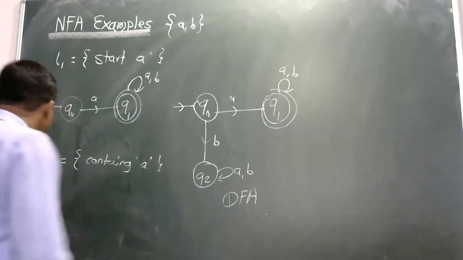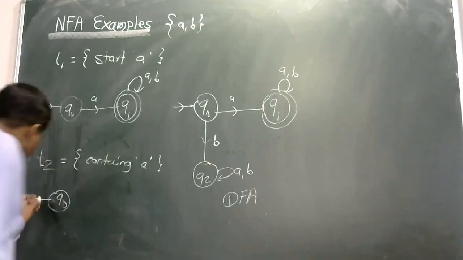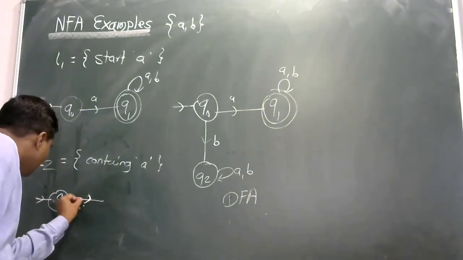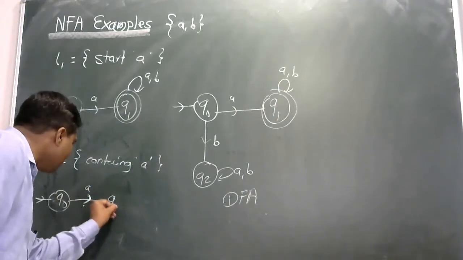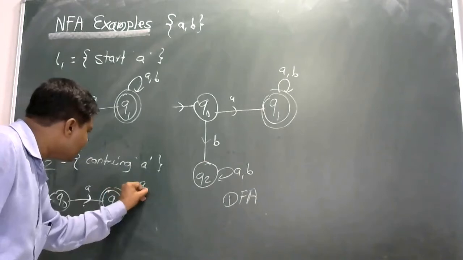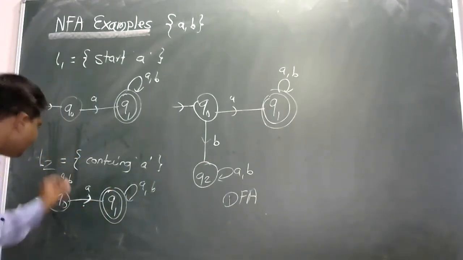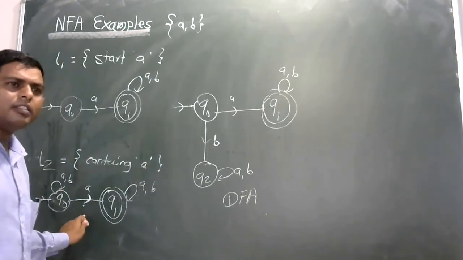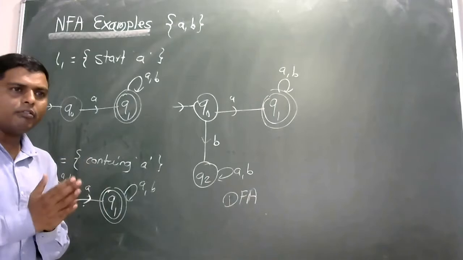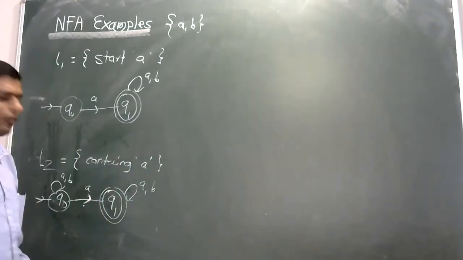Yes, so Q0 is the initial state, then A, and Q1 is the final state, so ending with anything, starting with anything. So that is nothing but A is the substring of that particular language, starting with anything, ending with anything.